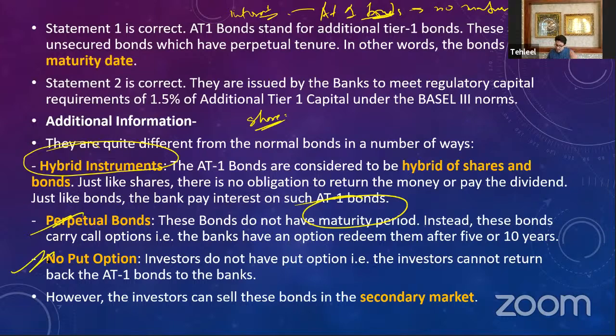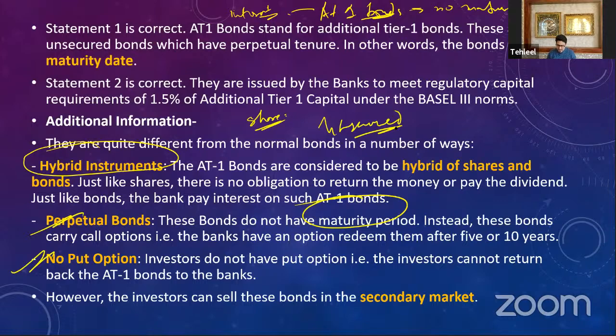These bonds are also unsecured bonds. If you invest in these bonds, they do not have any backing. Now, the important thing is that recently Yes Bank had issued AT1 bonds, and the majority of these bonds were invested in by mutual funds.